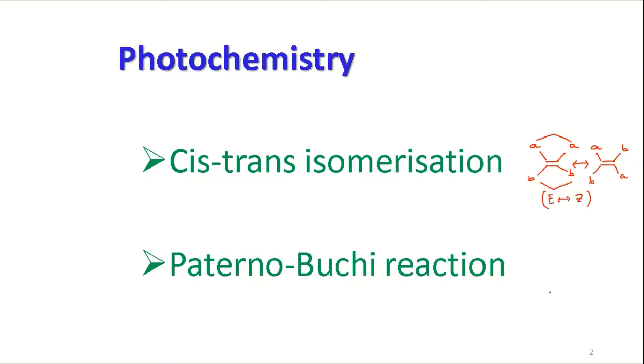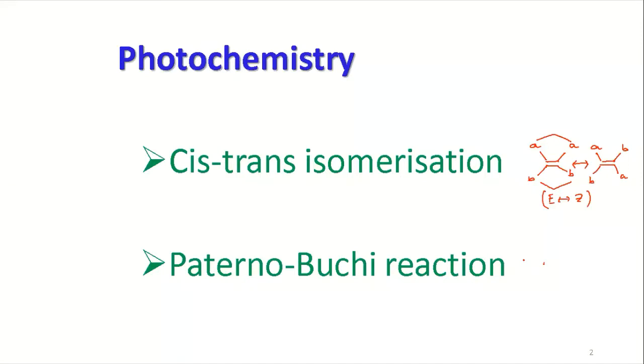And the Paterno-Buchi reaction generally gives the formation of a four-membered ring, a four-membered ether. That is the type of product formation, but we'll be discussing more details on that.